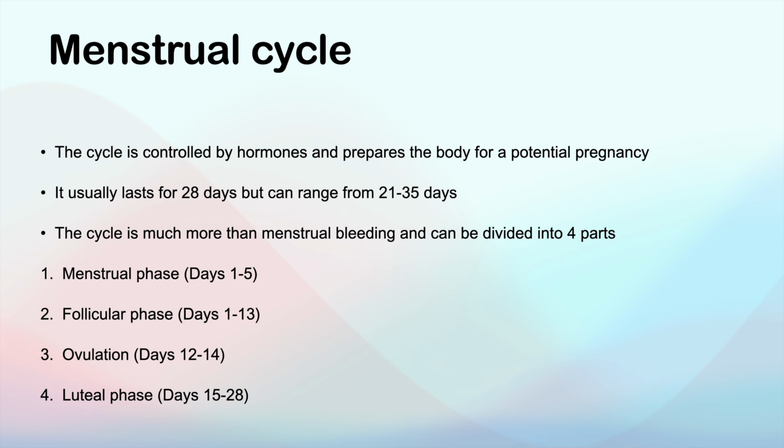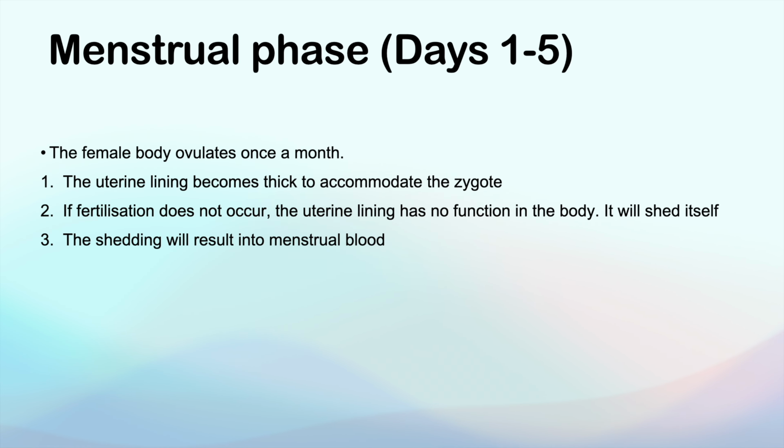Generally, people think the menstrual cycle is all about menstrual bleeding, but it is much more than that. The menstrual cycle can be divided into 4 parts: menstrual phase, follicular phase, ovulation, and luteal phase. The menstrual phase. The female body ovulates once a month. The uterine lining becomes thick to accommodate the zygote, a fusion of the male sperm and female egg cell. If fertilization does not occur, the uterine lining does not have any function in the body and hence sheds itself. This shedding results in menstrual blood.